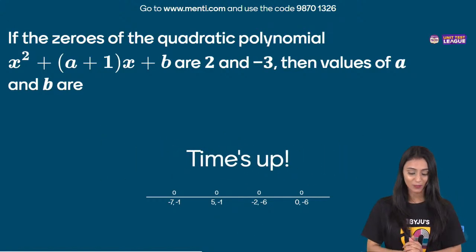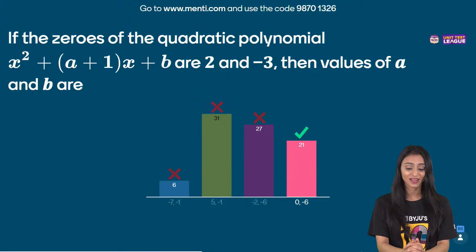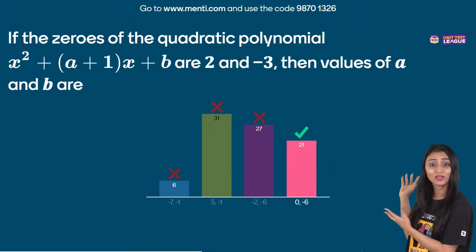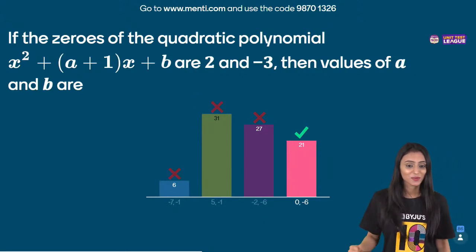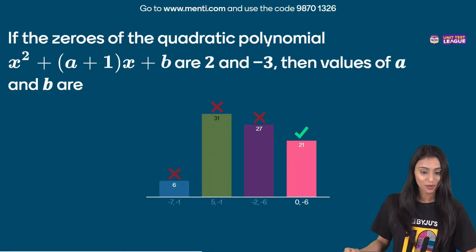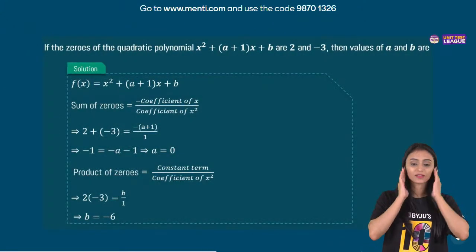Okay, time is up. Let's see what the right answer is. Again, I can see very few correct answers. What is happening? What is the confusion? Some are saying C, D. Yours is wrong, you're saying C. That's correct. Okay, let's take a look at the solution.